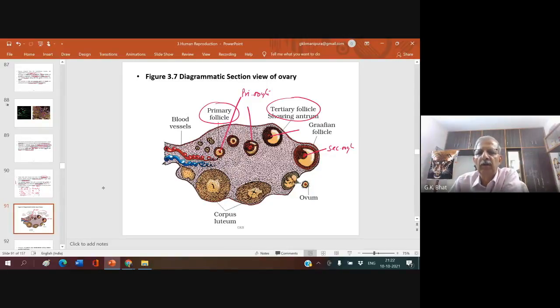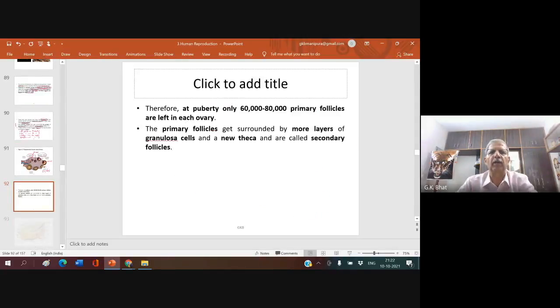Later you come across a release of the ovum. It is not ovum, it is actually secondary oocyte. Secondary oocyte only gets released. Even though we say ovum gets released during ovulation, in fact it is secondary oocyte that gets released. After that, it gets transferred to corpus luteum, or if fertilization does not take place, it gets transferred to corpus albicans. I will tell you about that later. So I hope this is understood to you.